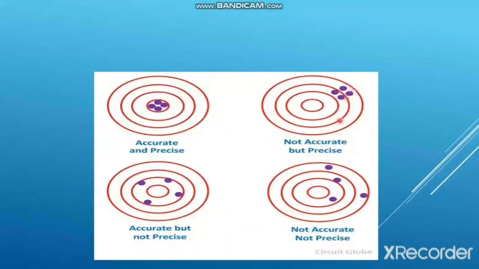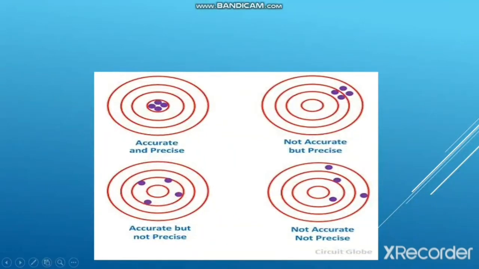In this case, you can see that they are closer to each other. The spread is small, so they are precise, but they are not accurate because in this case, the average is not closer to the true value. In this case, you can see they are accurate but not precise. They are accurate because the average will be closer to the true value, but they are not precise because they are not closer to each other. The spread is greater.